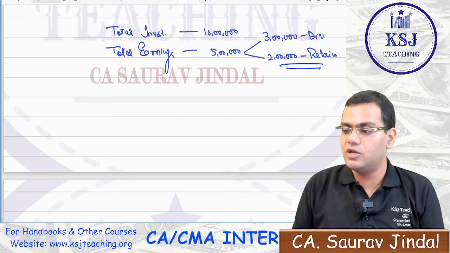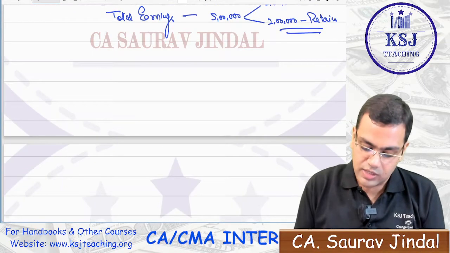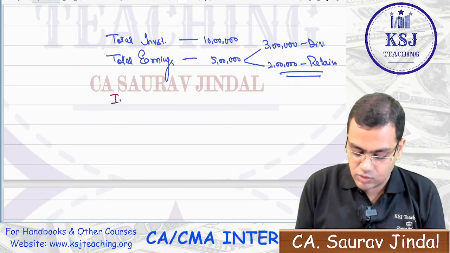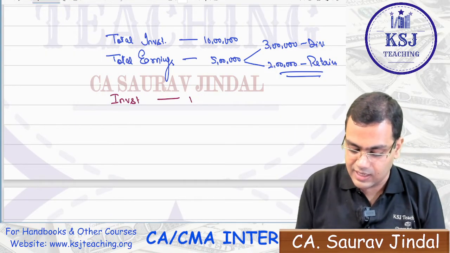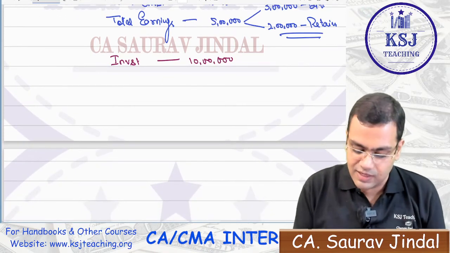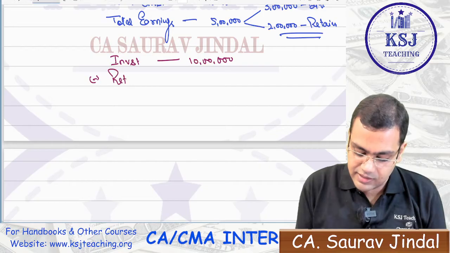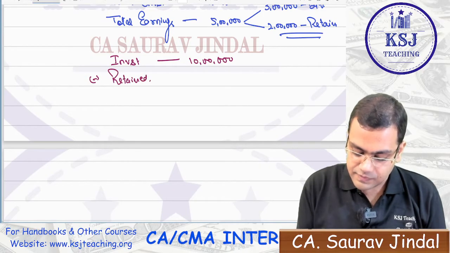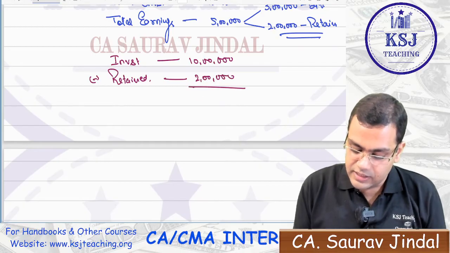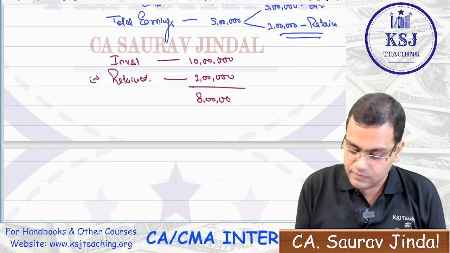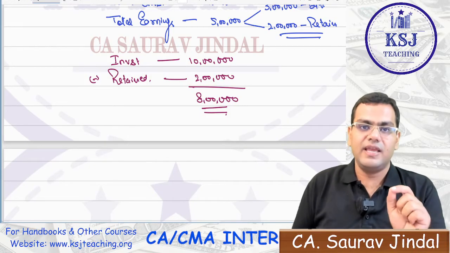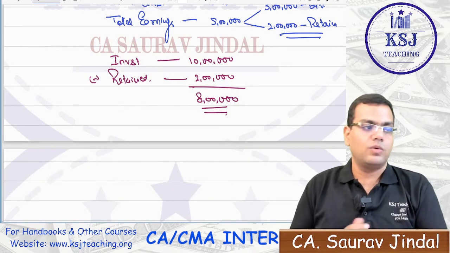Now, how many new shares will you require to issue? Sir, what is the total investment that you want to make? 10 lakh rupees. Now, for this 10 lakh, is there any retained earnings available? Yes, sir, the retained earnings available is 2 lakh rupees, right? So that means equity shares worth 8 lakh rupees you will have to issue.